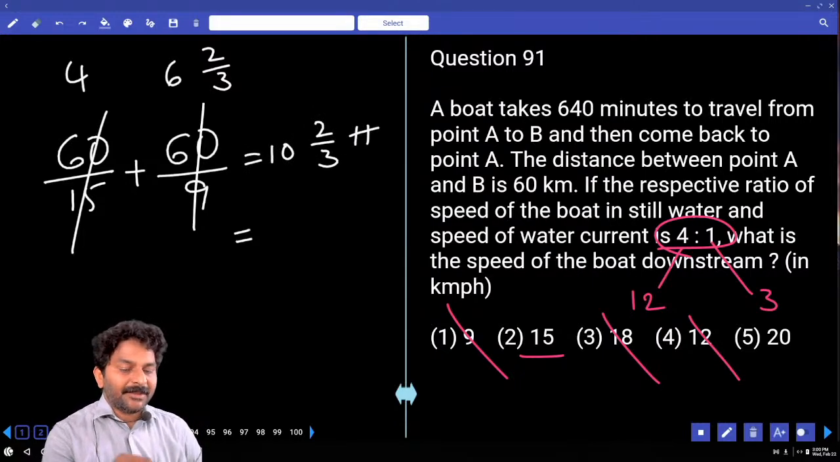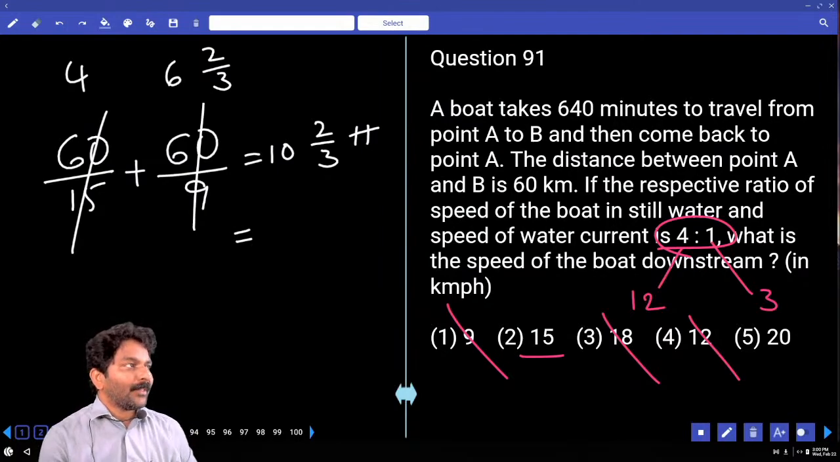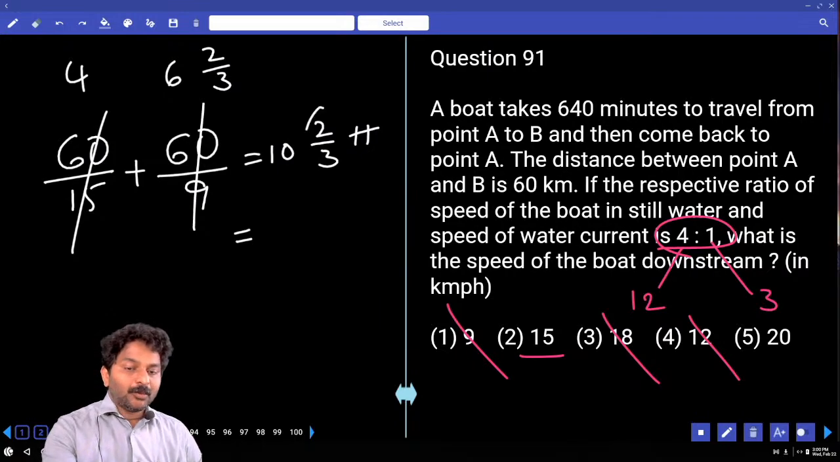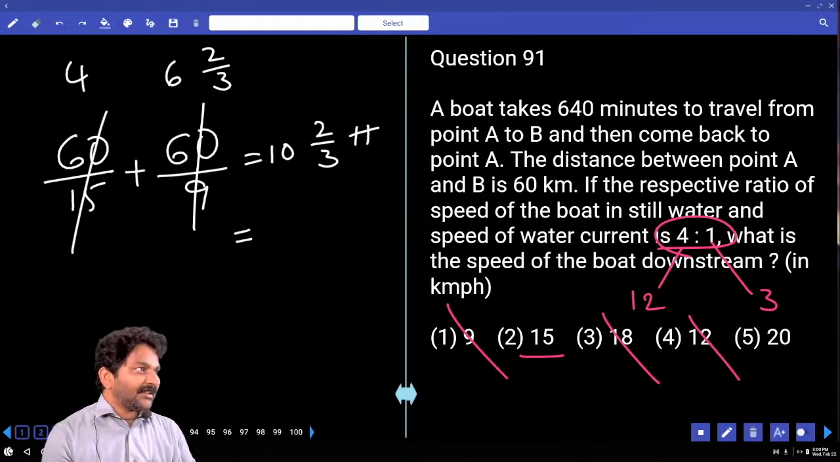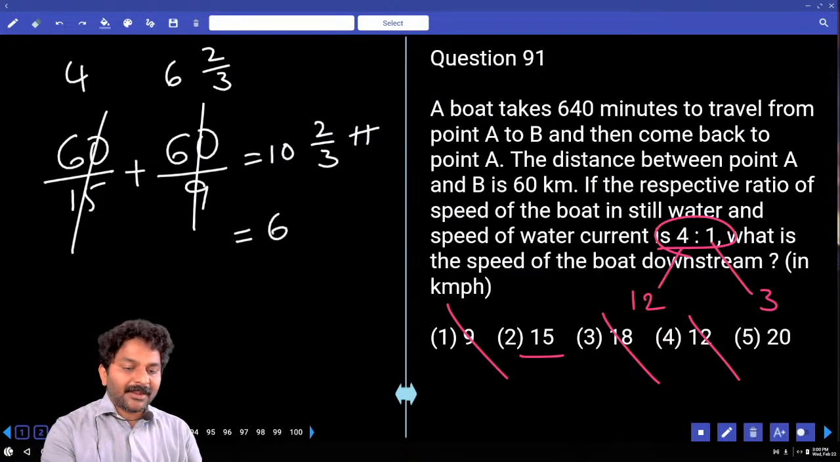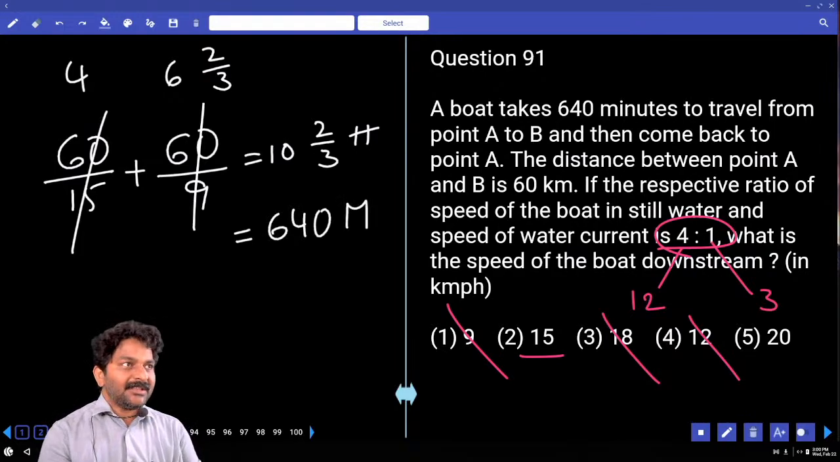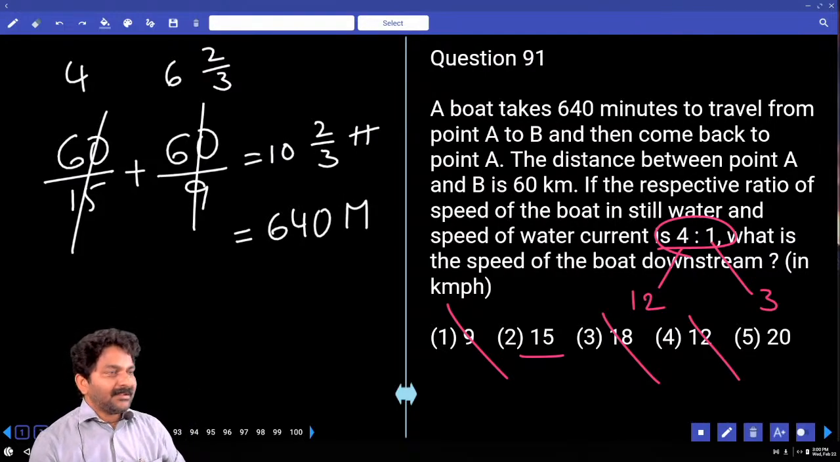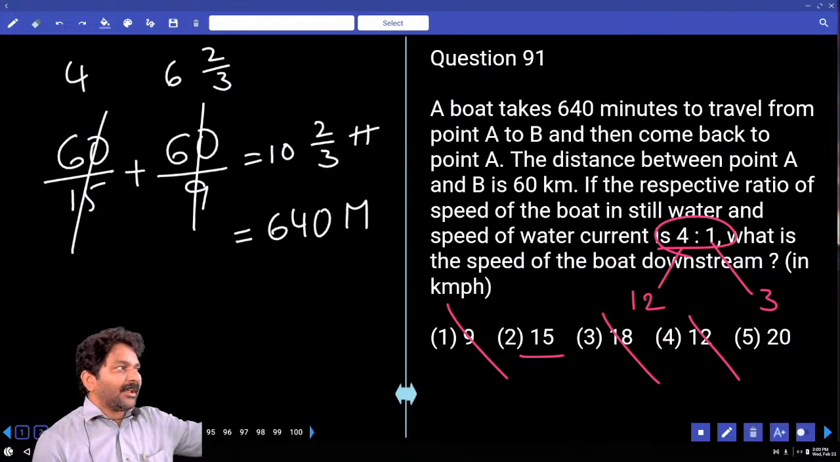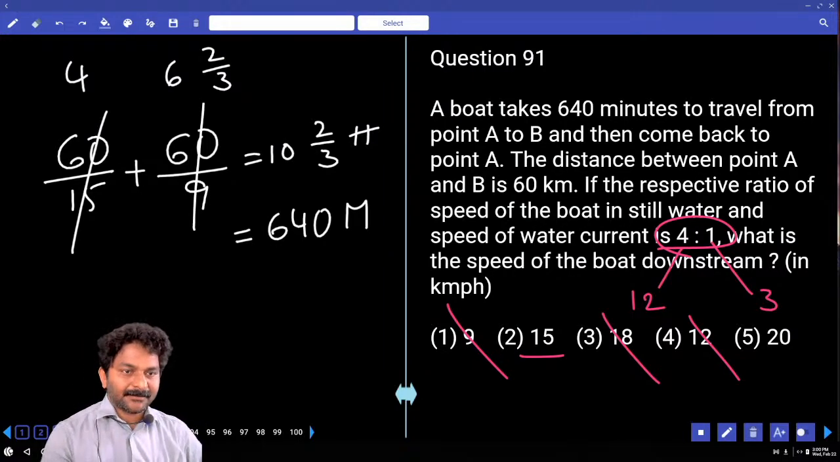10 hours in the sense how many minutes? 1 hour is 60 minutes. 10 hours, 2 by 3 hour in the sense how many minutes? Into 60, 40. That means total time is 640 minutes only. Is that what is given in the question? 15 is the right answer. If not, you can directly go with 20 as final answer.